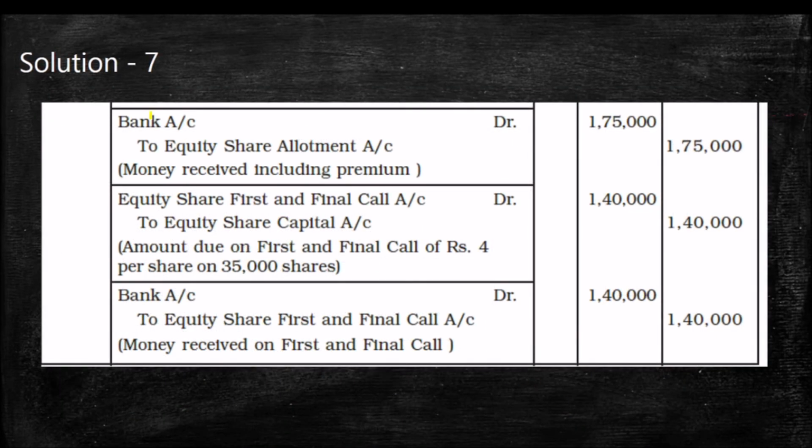And the remaining entries are what we have collected. Bank account debit to equity share allotment, the full money with the premium, 35,000 into 5, 1,75,000. The remaining amount will be collected through the first and final call. So due entry: equity share first and final call account debit to equity share capital, 35,000 shares into call money 4, so 1,40,000. When we receive the amount, bank account debit to equity share first and final call, 1,40,000. So my dear students, this is the way we have to adjust the premium amount.